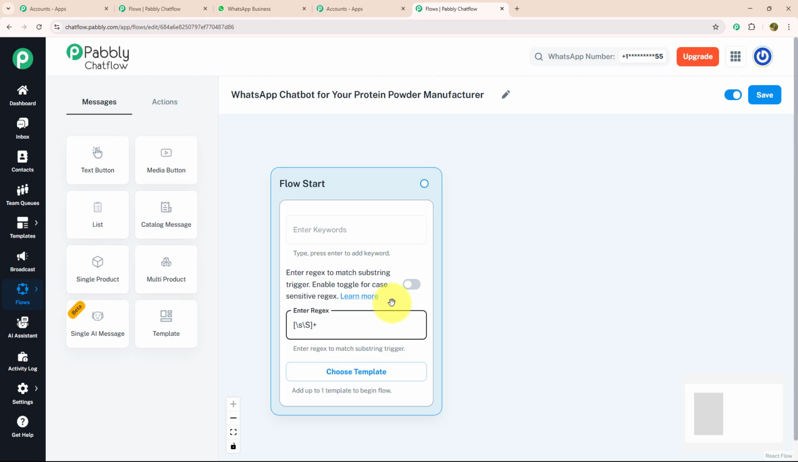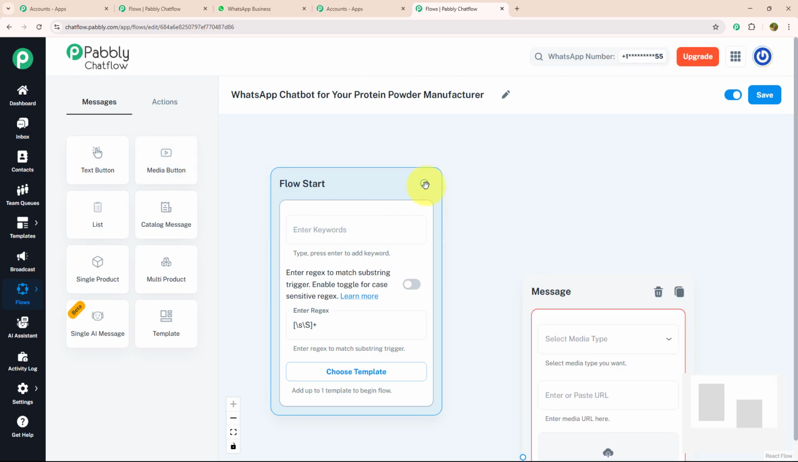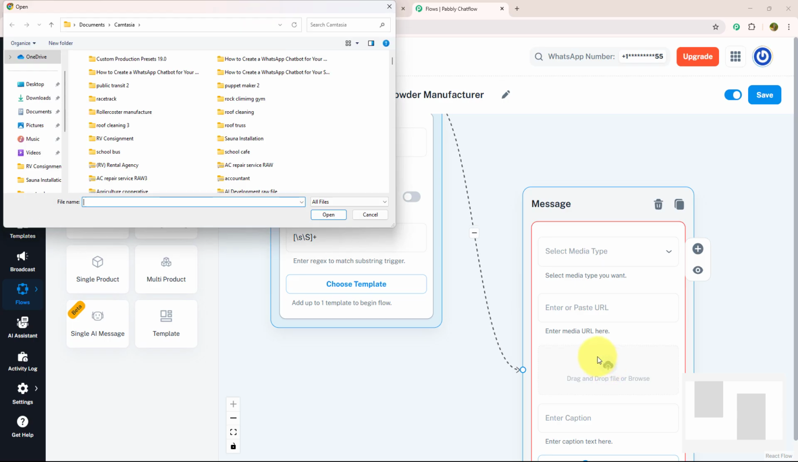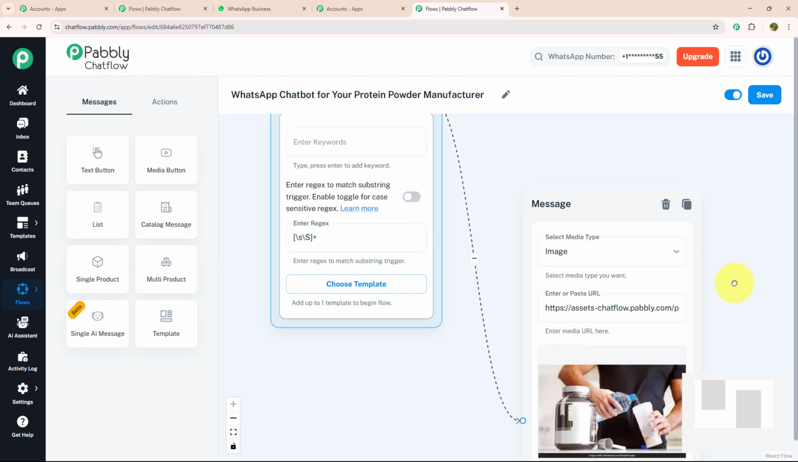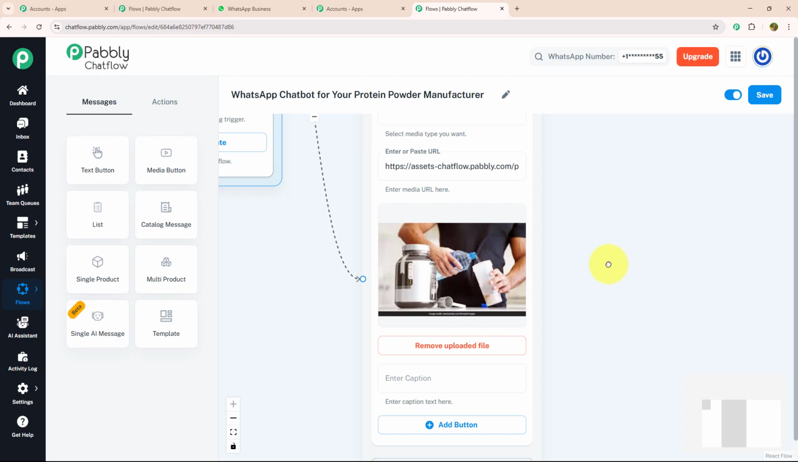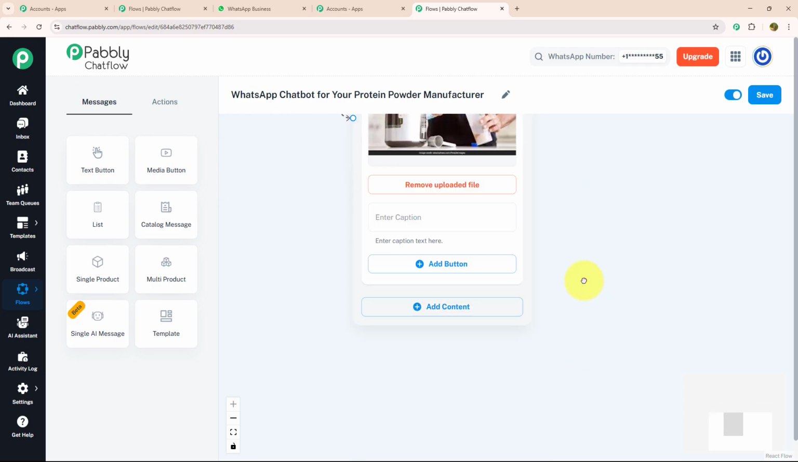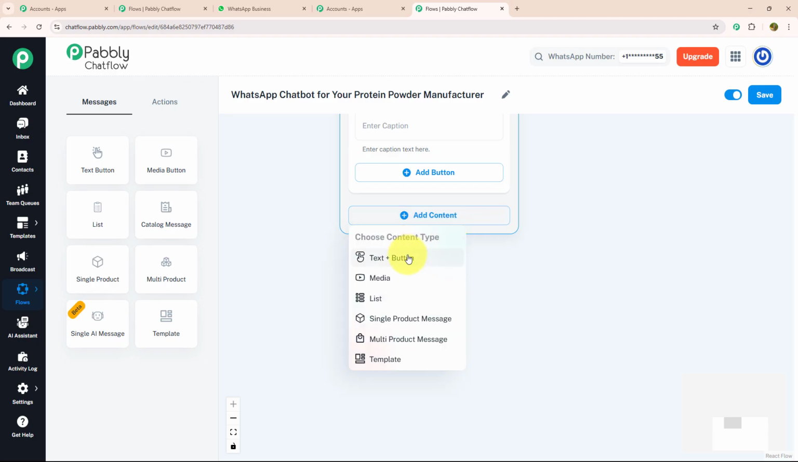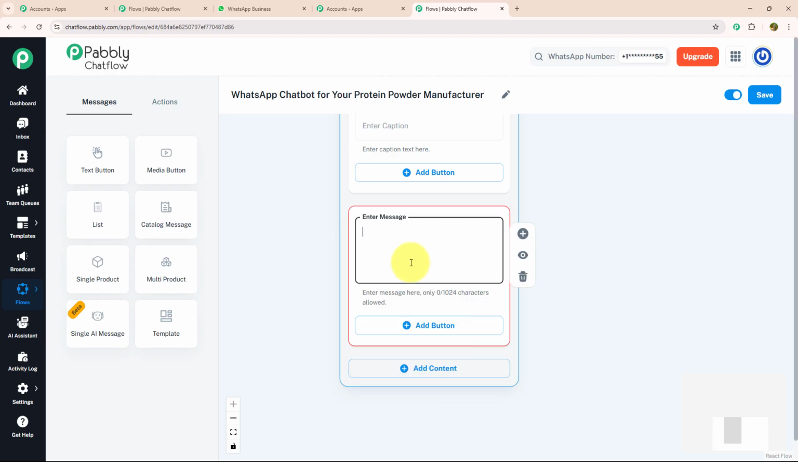Now, as soon as my customer enters a message, I want to send them a welcome message with a media. For that, I'm going to drag and drop the media button, connect it with my flow start, and over here, I'm going to browse an image. Like this, as you can see, my image is uploaded successfully. After that, I'm going to put a welcome message for my customer.